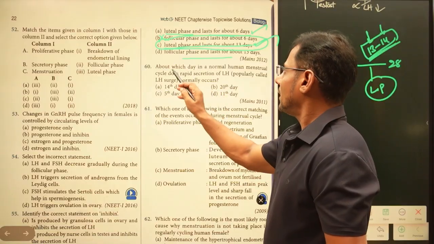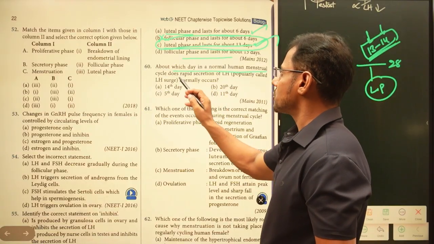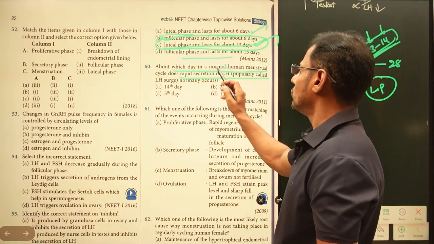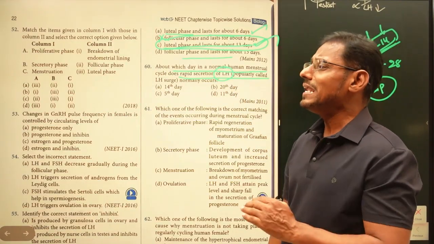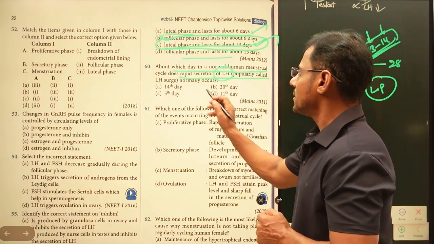And next one: about which day in a normal human menstrual cycle does the rapid secretion of luteinizing hormone, that is the LH surge, normally occur?